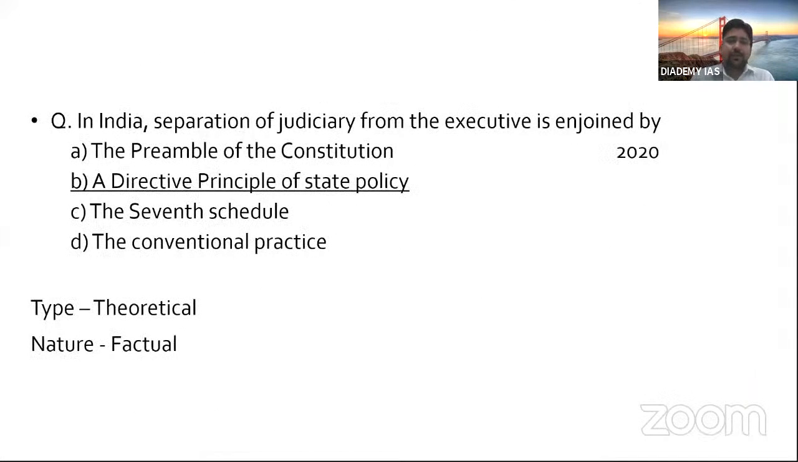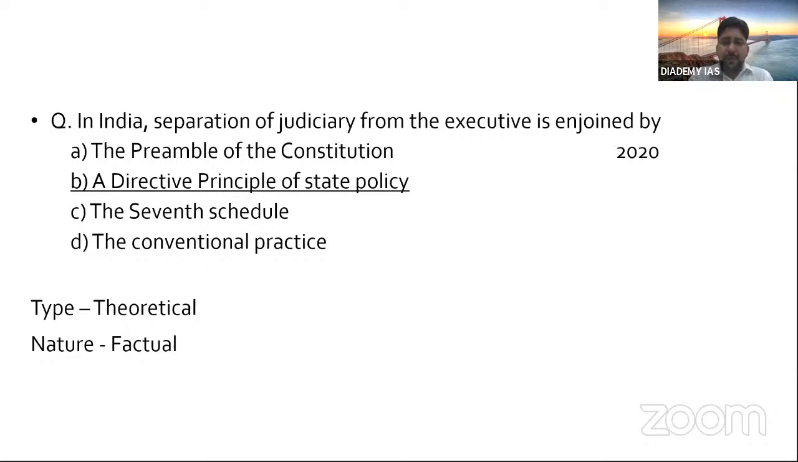Then the next question: in India, separation of judiciary from the executive is enjoined by. Again, this is factual as well as theoretical. If you look at the type of question, it is theoretical in nature. If you have a good understanding of DPSP, there is a clear mention. Article 49 says that there should be separation of judiciary from executive. So it is there in the Directive Principles of State Policy. Again, a factual question, a simple one.